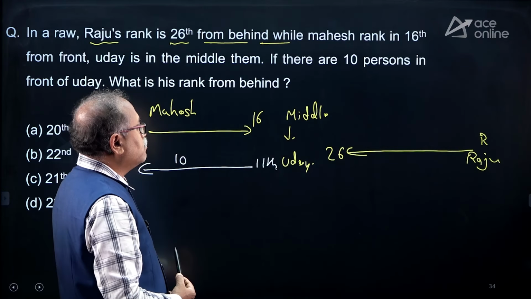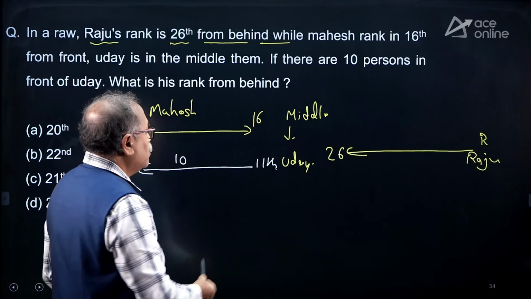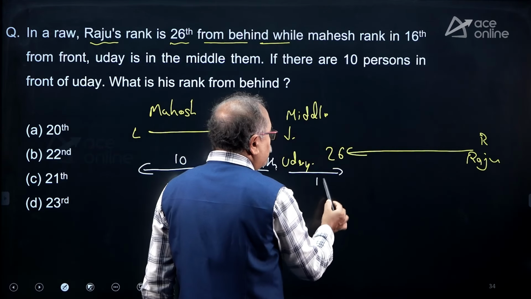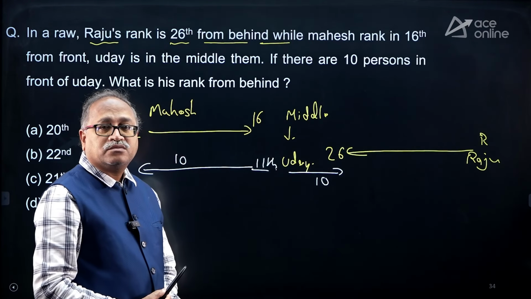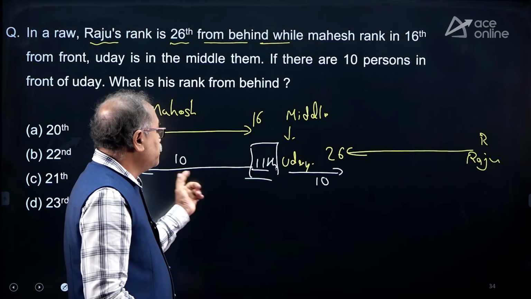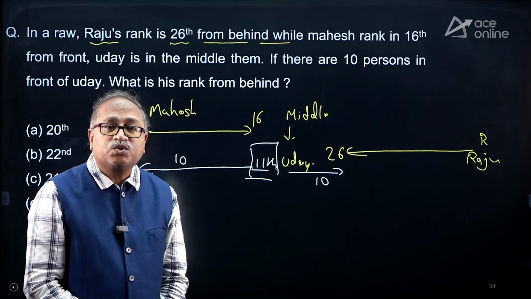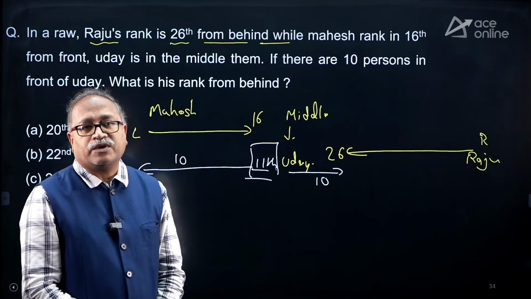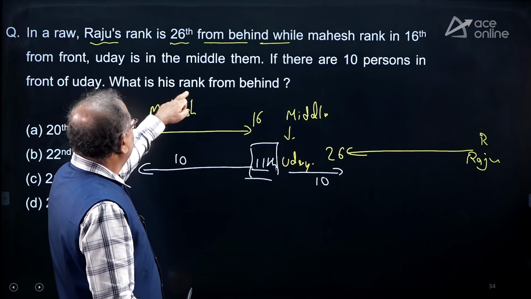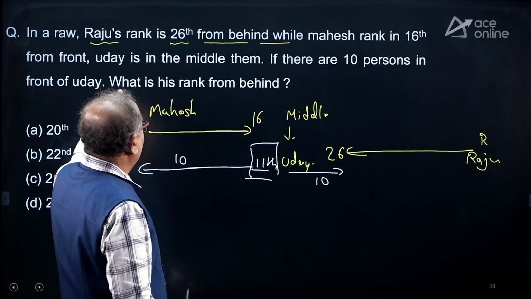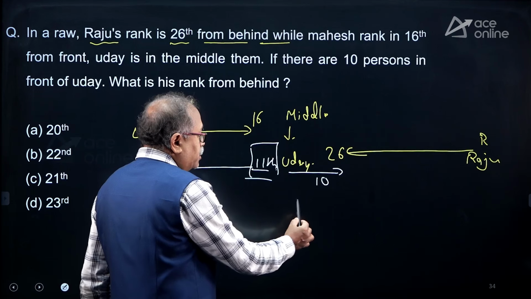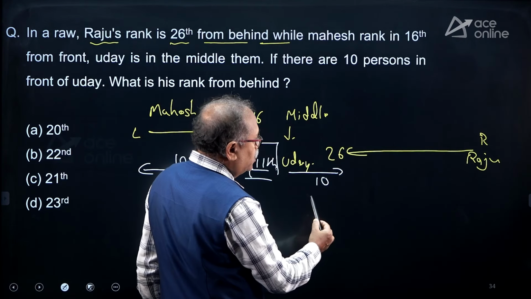So, what is the number of people? If this is the middle, 10 will be over here and 10 will be over here. So that is 10 plus 10, 20, plus 1, the middle one, 21. The total number of people is 21, and what is Uday's rank from behind? Am I right over here?